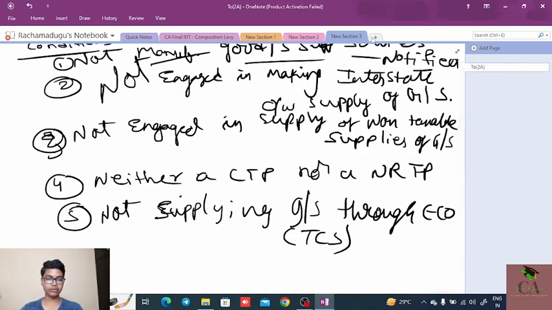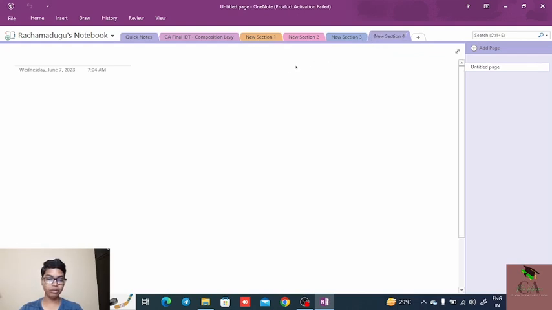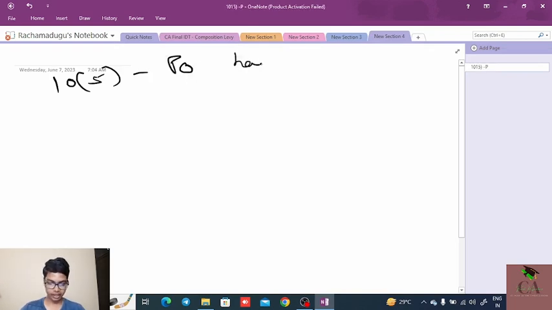The major portion of the composition scheme has been completed now. Now we are discussing some small topic regarding section 10 subsection 5, that states that the proper officer has the right to